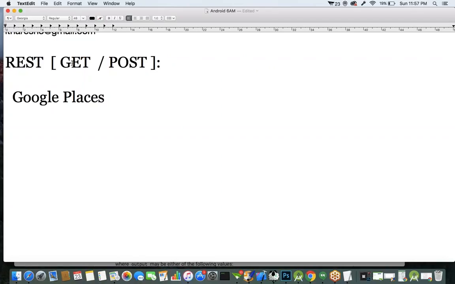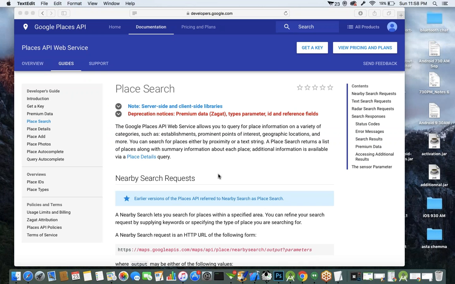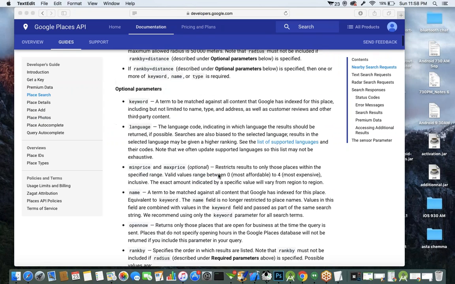You don't need to worry about what type of request it is, because in the industry the provider who is going to provide the web service to you is also going to give the description, whether it is a get type of request or a post type of request. You don't need to worry about that identification. In the case of our Google Places, it's a get type of request.